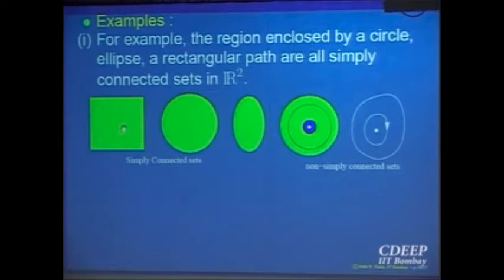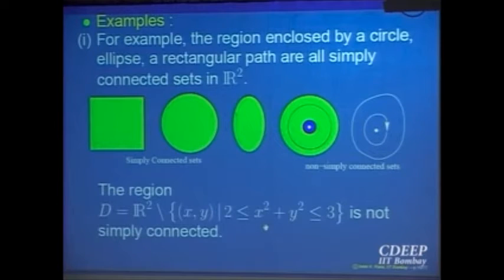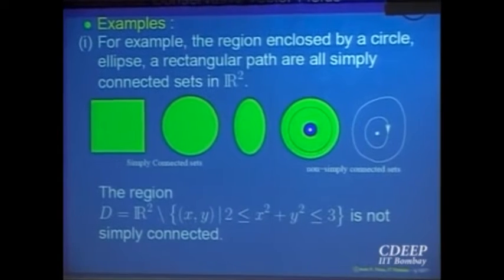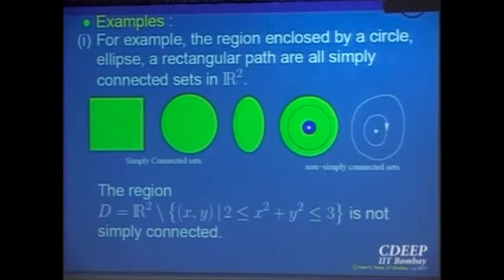So just now I drew that example. This is simply connected, this is simply connected, this is simply connected, but the annulus region is not simply connected, or R2 minus the point is not simply connected. Okay? So in the plane it is clear what is simply connected. Essentially, geometrically, they are the subsets which do not have any holes inside them. Mathematically, every simple closed curve in the domain D encloses points, and all the points enclosed by it are also part of D. It does not enclose any point which is outside D.